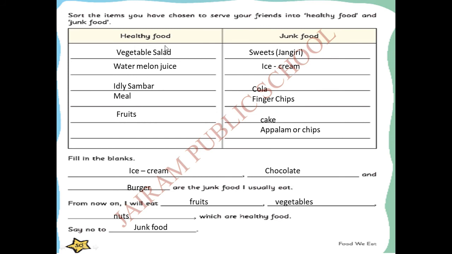Okay, say healthy food: vegetable salad. See, the first one is the vegetable salad. Vegetable salad is healthy food. Next, watermelon juice. Watermelon juice is also healthy. Then idli sambar is healthy. Meal is also healthy. Next, fruits are also healthy. These are all the healthy food items. You can share them, we can give them to your friends.